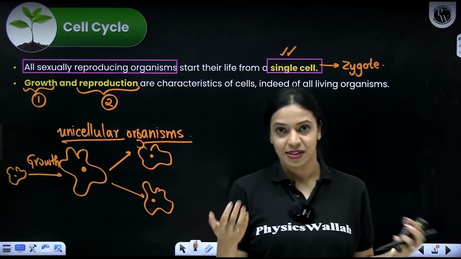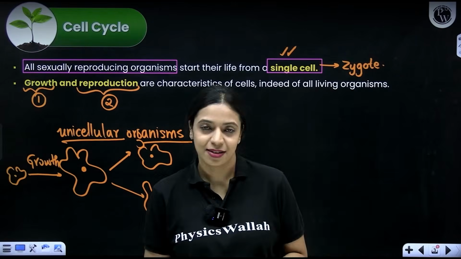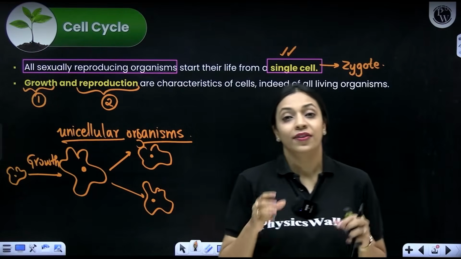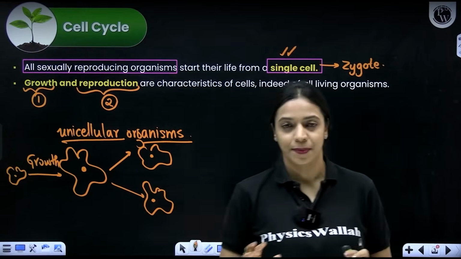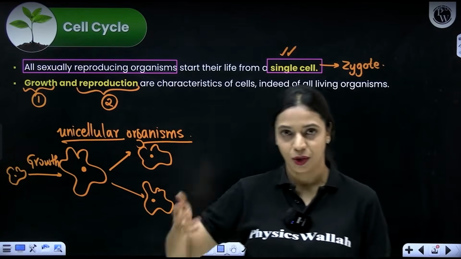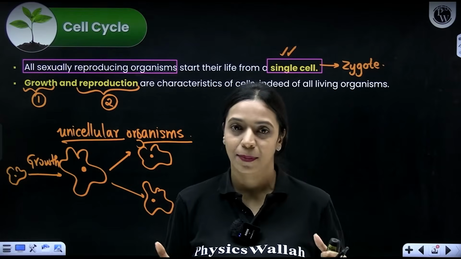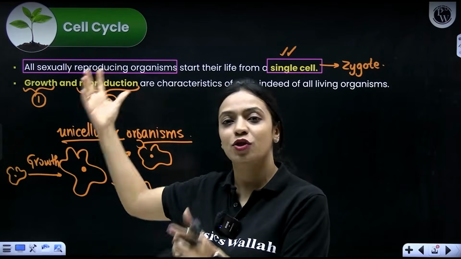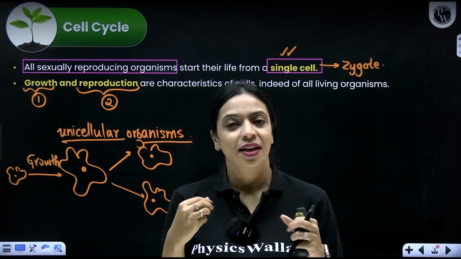And even if you look at humans like us or any other organism, any other animal, when we talk about growth in us multicellular organisms, it can happen because of two reasons. It can happen because the number of cells in our body increased, or because the existing cells grew bigger in size. See, when a baby grows inside the womb, or a little baby after it is delivered grows into a toddler, obviously the size of that organism is increasing, but inside the body what is happening? The number of cells could be increasing. From a few million cells to many millions of cells or billion cells, the organism could have grown.